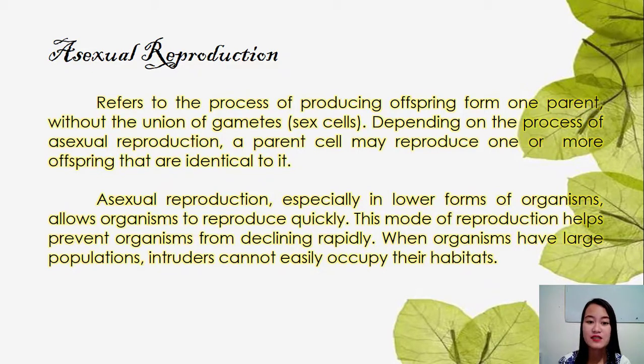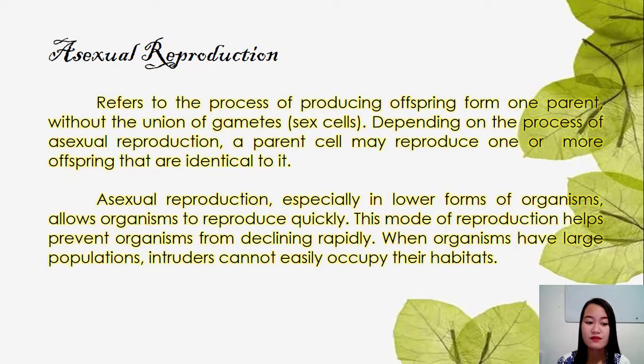Depending on the process of asexual reproduction, a parent cell may reproduce one or more offspring that are identical to it. Isa pa, asexual reproduction, especially in lower forms of organisms, allows organisms to reproduce quickly, para magparami ng mabilis. This mode of reproduction helps prevent organisms from declining rapidly.